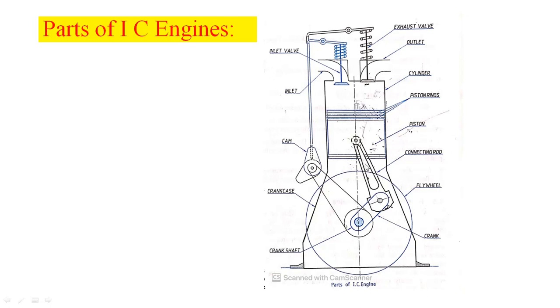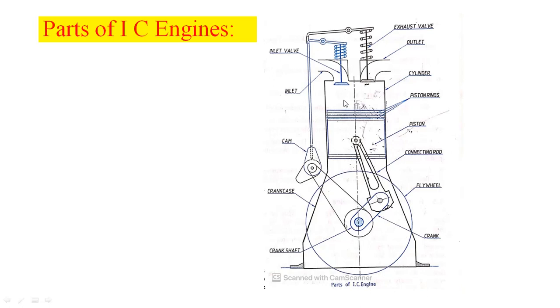The next component is the connecting rod. It is a link. It has two ends. One end is smaller and the other end is bigger. The smaller end of the connecting rod is connected to the piston. The bigger end is connected to the crank.